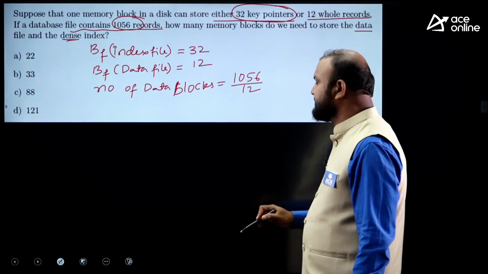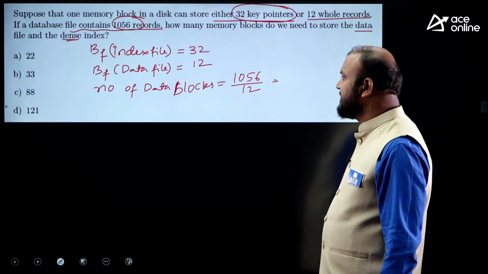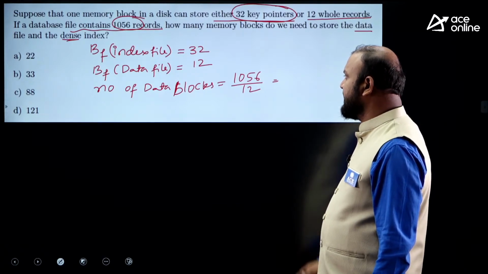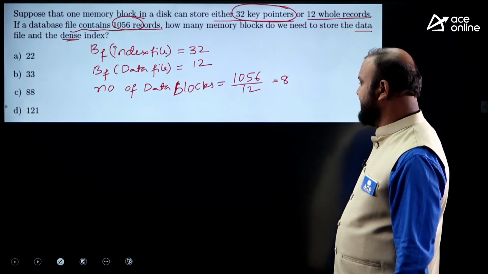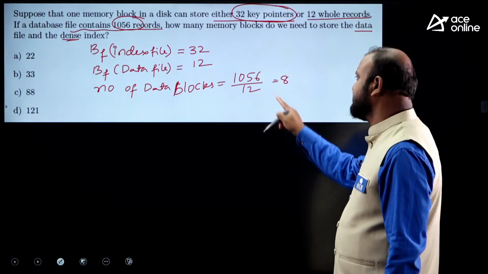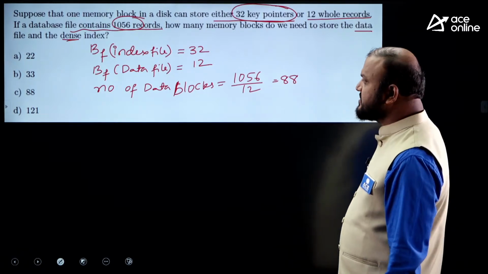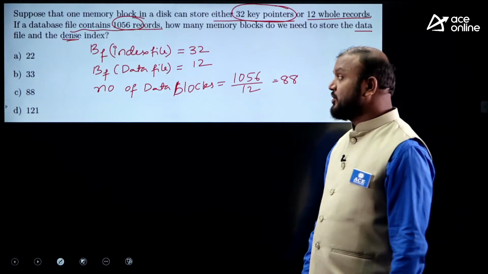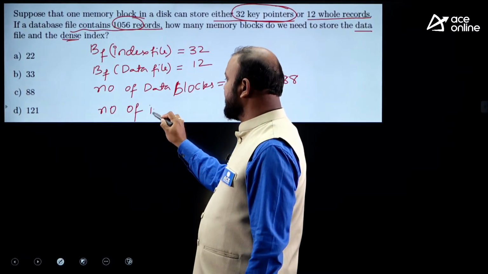So how many data blocks? 12 9s are 108, 12 8s are 96. It is 88. So 88 data blocks.